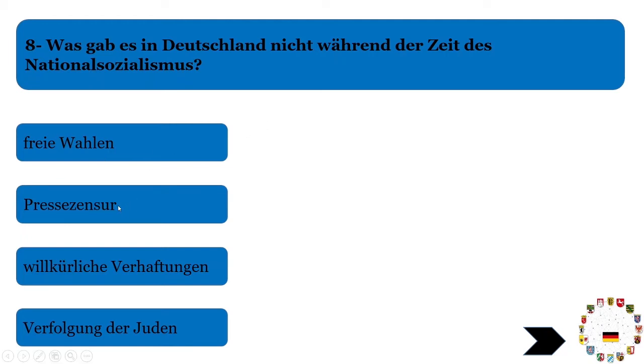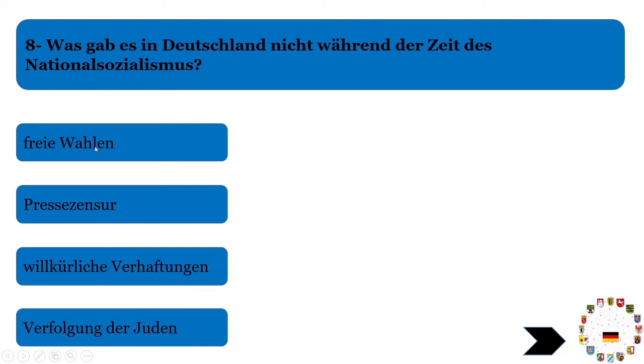Press censorship, there were some censorships on the press. Willkürliche Verhaftungen, some abductions, you can say. Verhaftung means to arrest people, and willkürlich means arbitrary, like random. Then Verfolgung, persecution of a specific community. I will not take this name, but you can see. So Verfolgung means persecution, to persecute a specific community. This was there. Verhaftungen, abductions, were there.